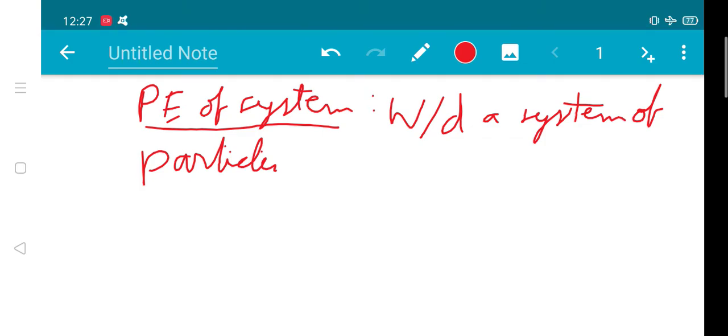against a force. That means if we are doing some work and there is no force that exists in that area or in that system against which we can do work, then the work done is supposed to be zero.